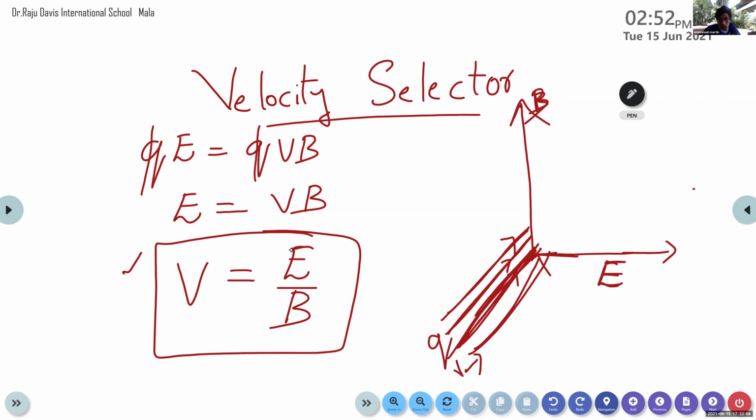And which quantities should be mutually perpendicular? Magnetic field B, electric field E, and the velocity of the charged particle must be in mutually perpendicular directions.